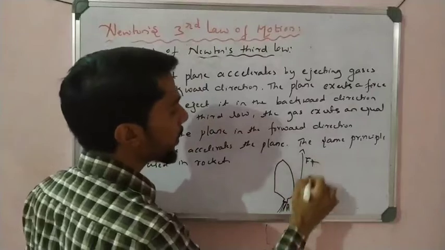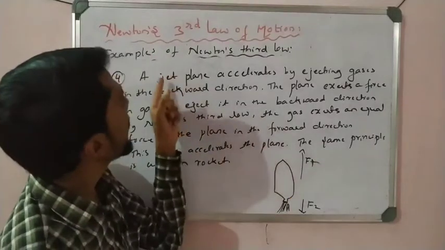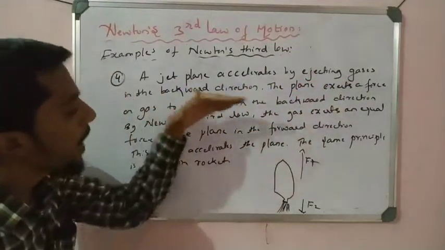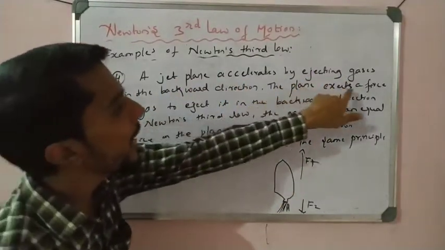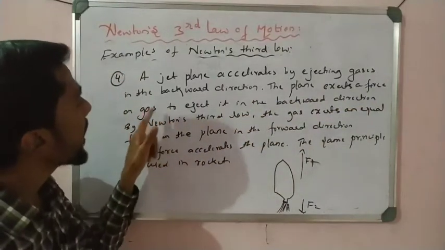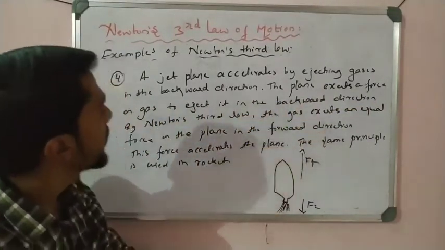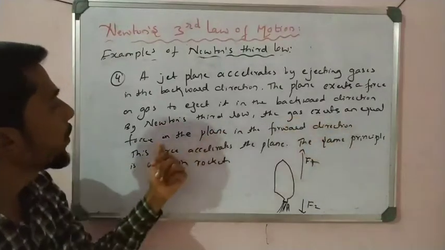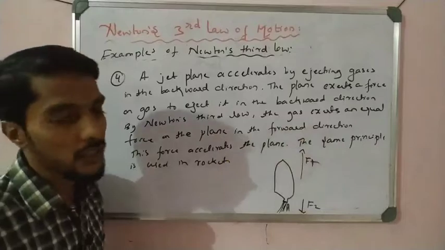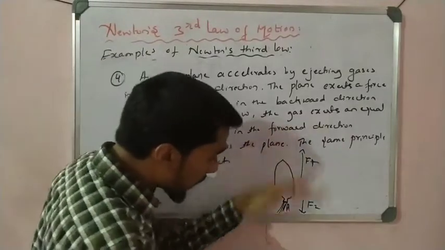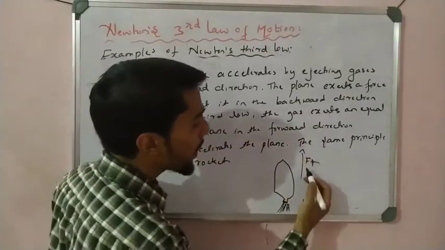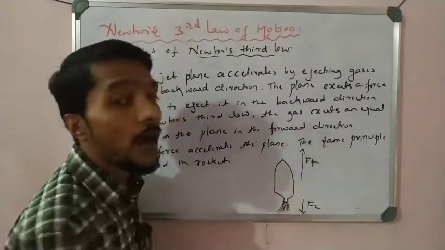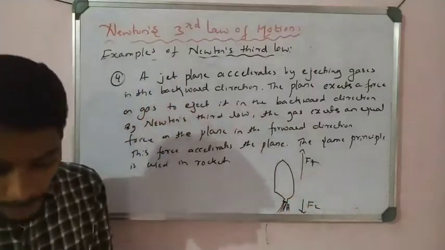So that is important here. The jet plane accelerates by ejecting gases in the backward direction. The plane exerts a force on the gases to eject them backward. By Newton's third law, the gas exerts an equal force on the plane in the forward direction. At the same time, the plane moves forward. So both forces are equal but opposite. That is the Newton's third law example, students.